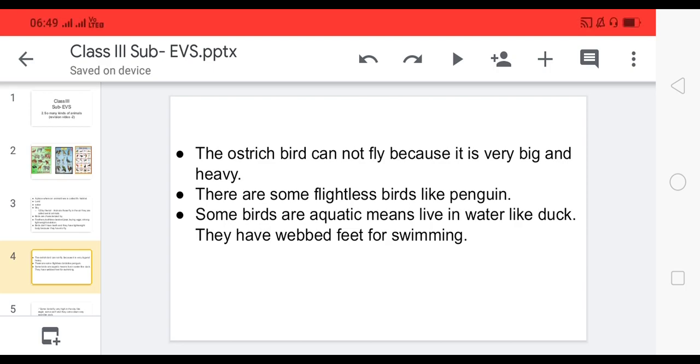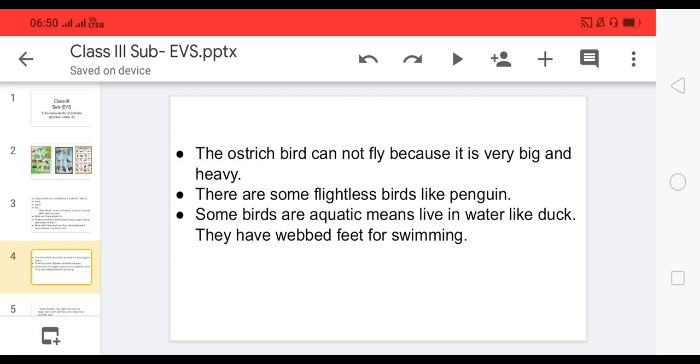Its wings cannot hold its weight. That is why the ostrich is a flightless bird. There are some more flightless birds like the penguin, which is a bird that cannot fly, and the ostrich is also a bird which cannot fly.